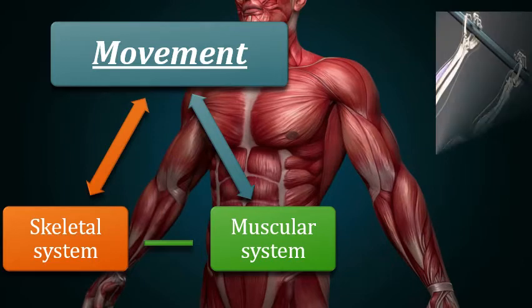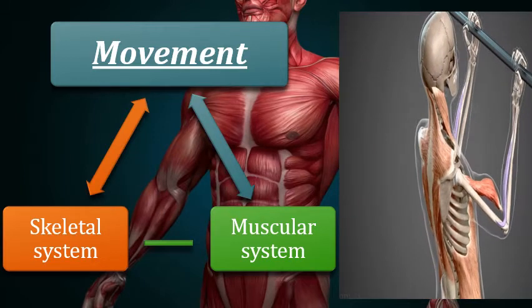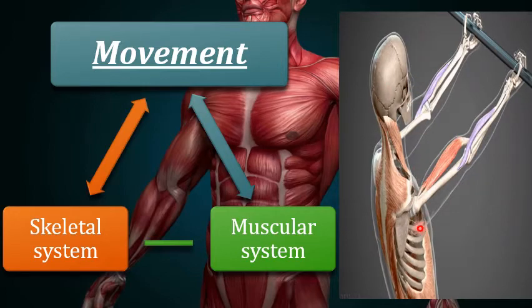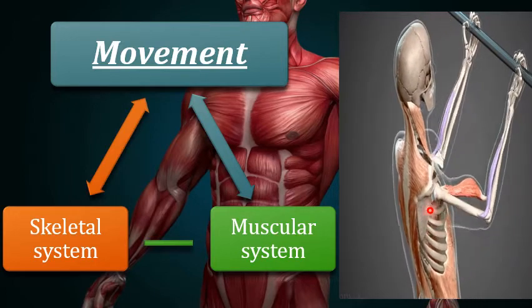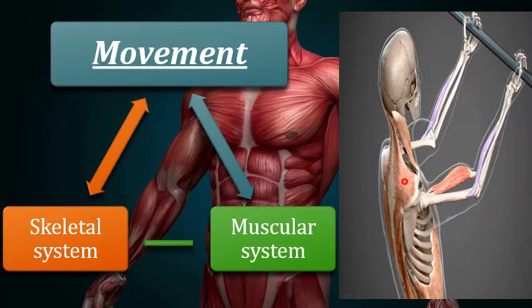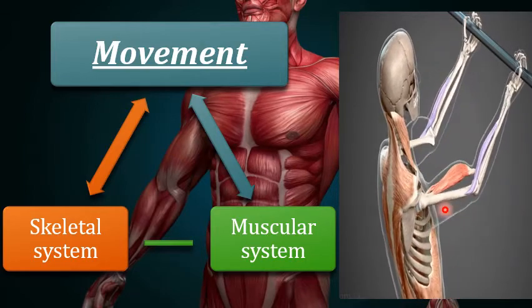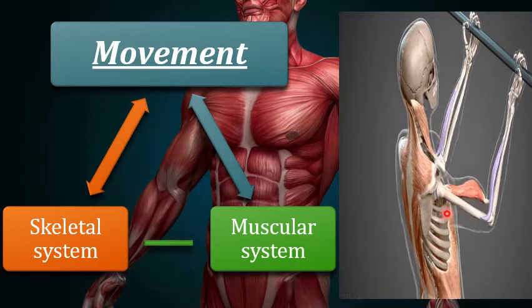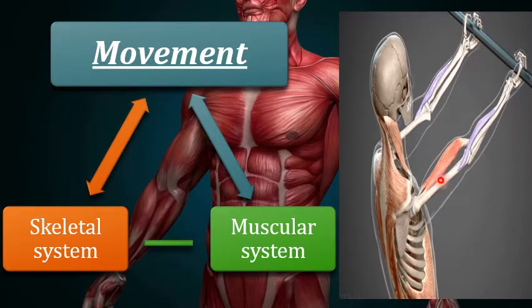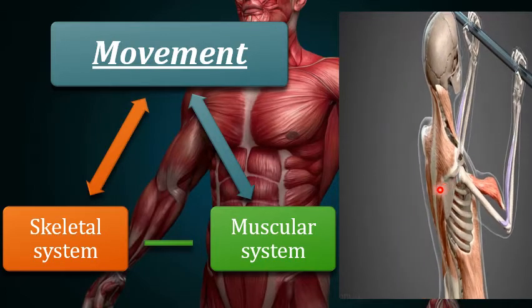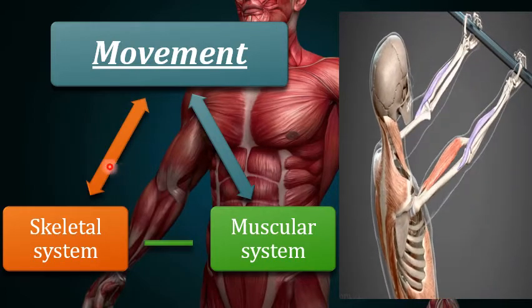So I'm gonna repeat the previous picture here, so you can observe in this picture the skeleton plus muscles. Now these muscles and bones, it means skeleton, they both are working together to make the movement possible. Now we are going to learn them one by one.